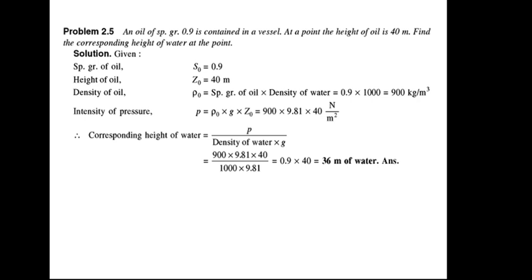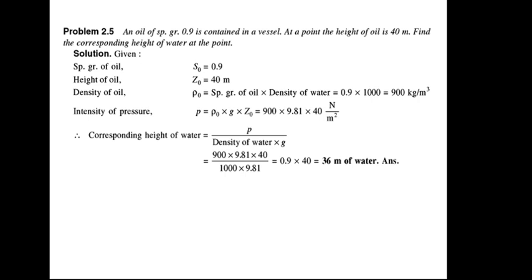Next numerical. An oil of specific gravity 0.9 is contained in a vessel. At a point, the height of oil is 40 meter. Find the corresponding height of water at that point. So in the first vessel, we have filled that vessel with oil with specific gravity 0.9. And what is the height of that oil?